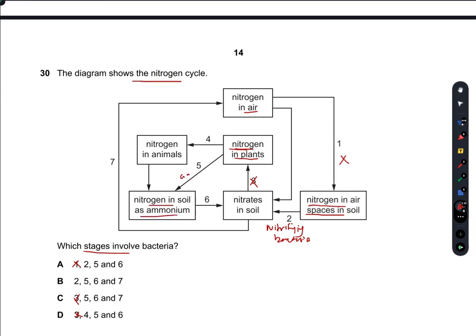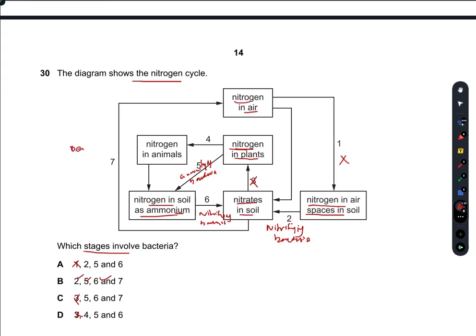So ammonifying bacteria plays its part. So 5 is true, 2 is true, and these ammonium salts are again converted into nitrates, which involves nitrifying bacteria. So 6 is also true.